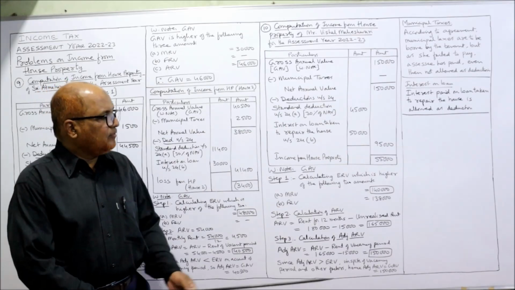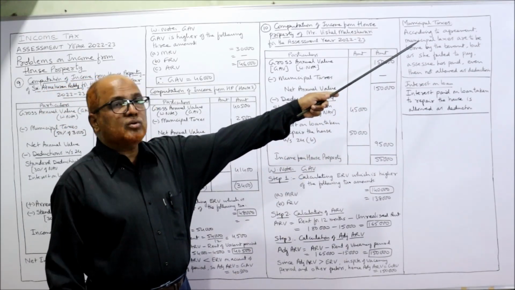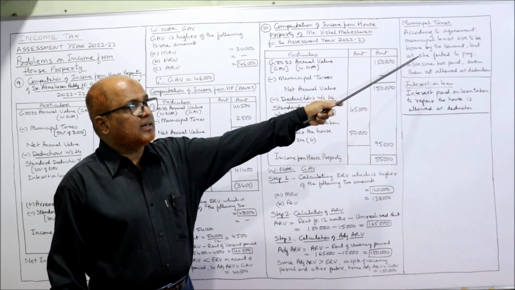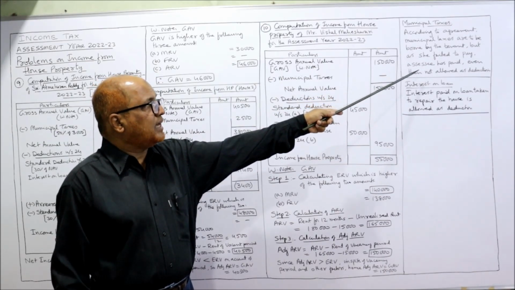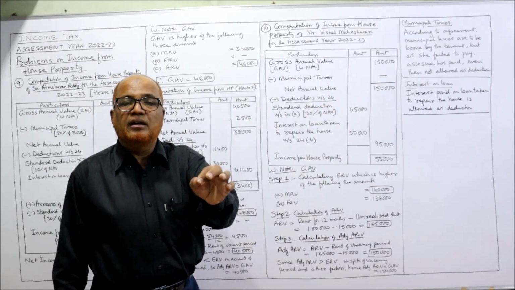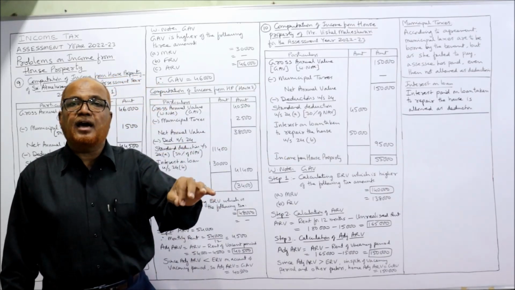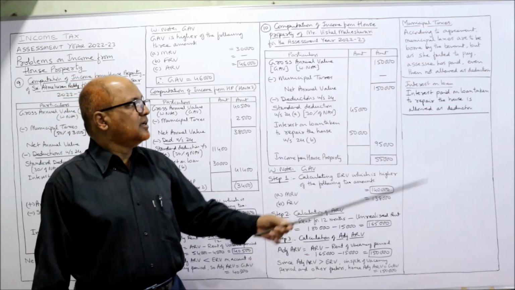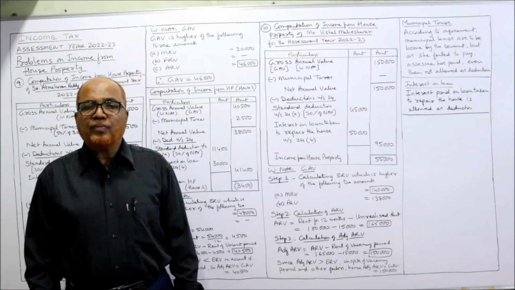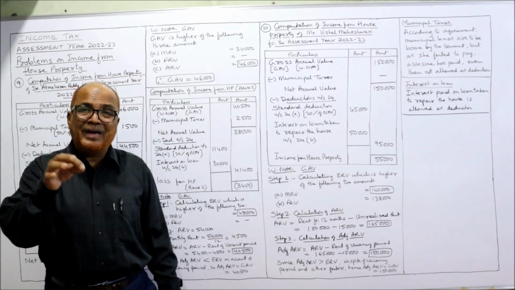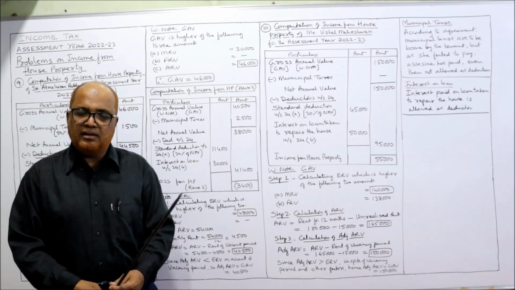That's all. Now in working notes you should write out, according to agreement municipal taxes are to be borne by the tenant, but as she failed to pay, the assessee has paid. Even then the Income Tax Act says it will not be allowed as deduction because as per the agreement it has to be paid by the tenant. Second, interest on loan. Interest on loan taken to repair the house, that is also allowed as deduction.